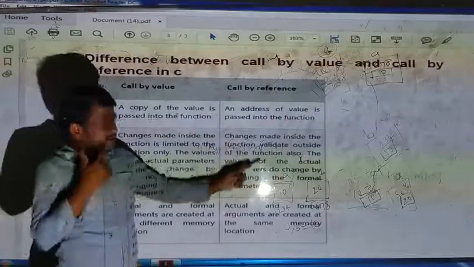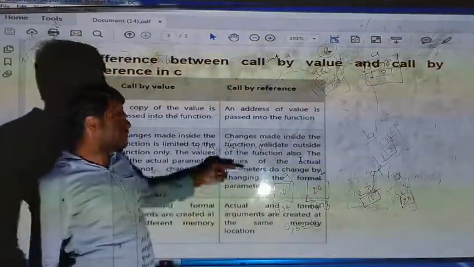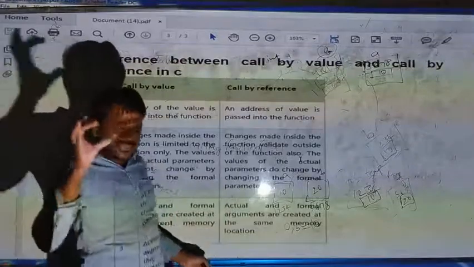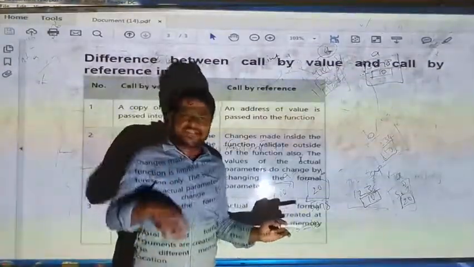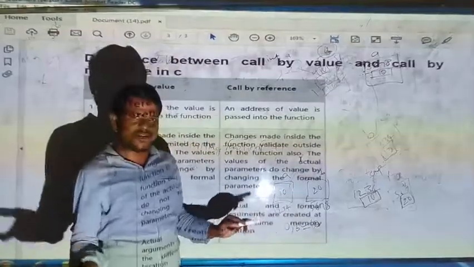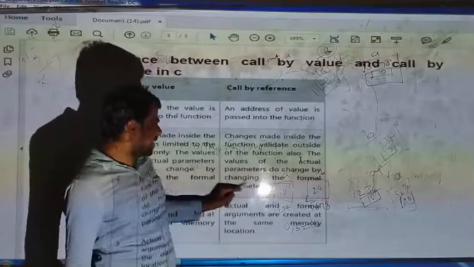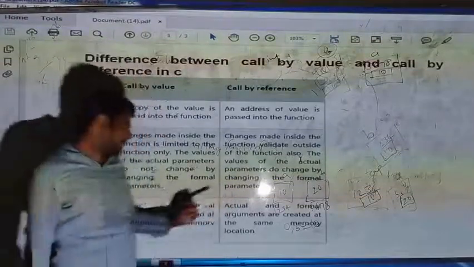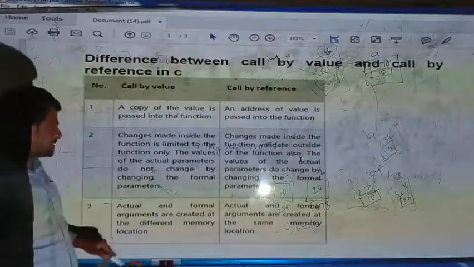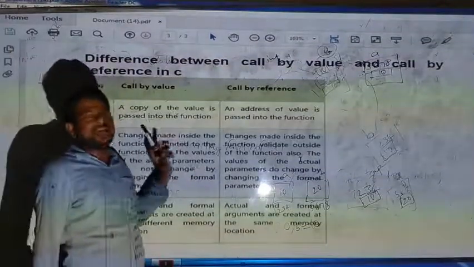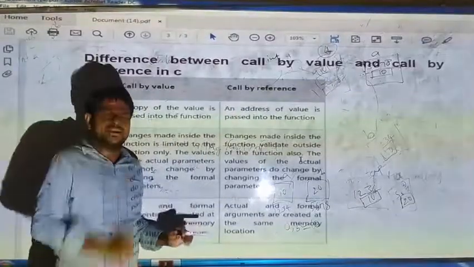Whereas in call by reference, changes made inside the function are valid outside the function. As we are using the address of the memory, whatever changes you make will reflect outside of the function also. So the actual parameters do change by changing the value of the formal parameters. This is slightly opposite. Why? Because here we are using the address, there we are using just a value. We are passing by value, or passing by address of the variable.